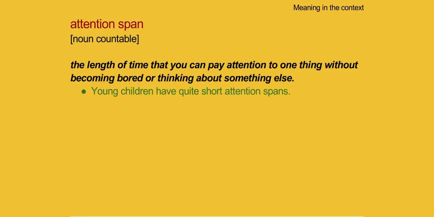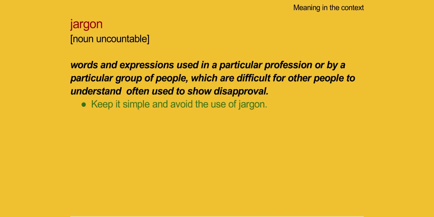Definitions. Attention span. The length of time that you can pay attention to one thing without becoming bored or thinking about something else. Young children have quite short attention spans. Jargon. Words and expressions used in a particular profession or by a particular group of people, which are difficult for other people to understand, often used to show disapproval. Keep it simple and avoid the use of jargon.